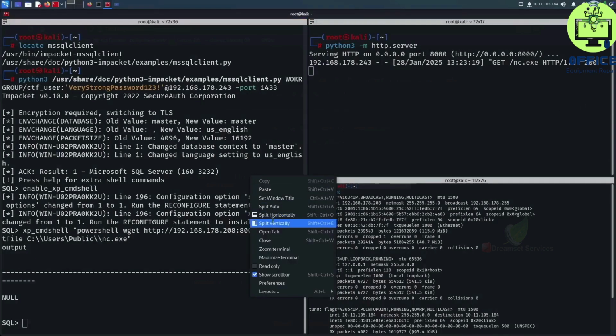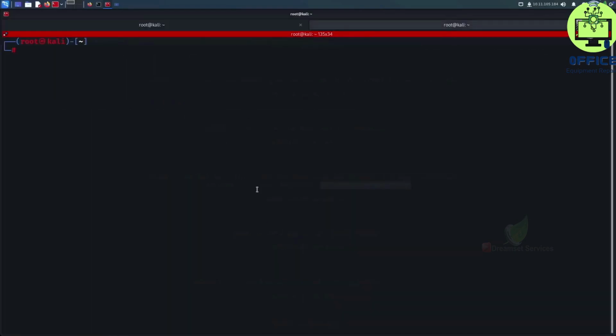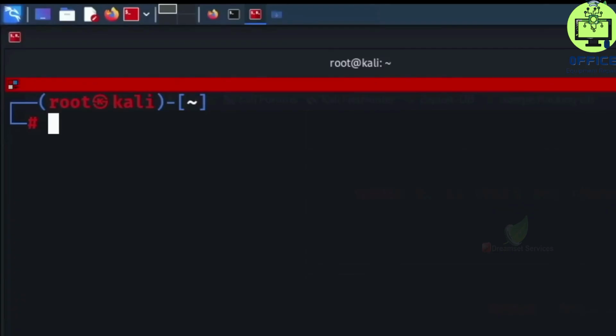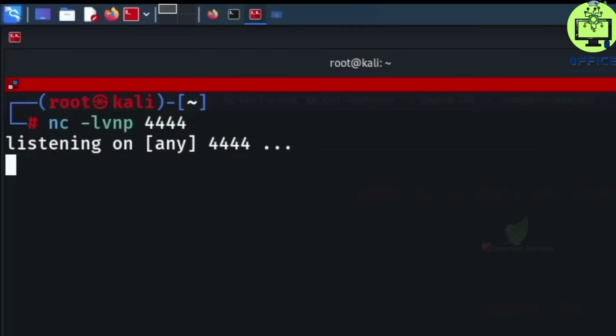I'm going to open a new tab over here, and now I'm going to run a listener on our Kali machine to listen on port 4444 using netcat for the incoming connections. I'm going to do that by running the command nc -lvnp 4444 and press enter on that, and now we're listening for incoming connections on port 4444.